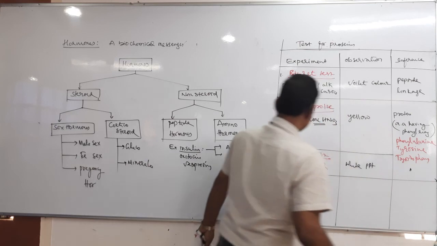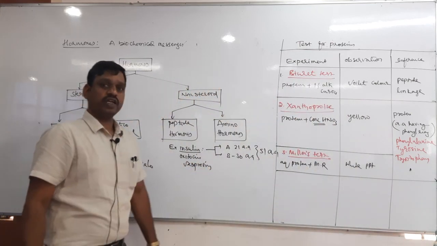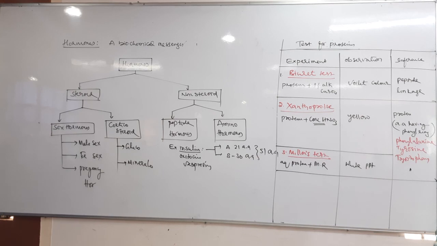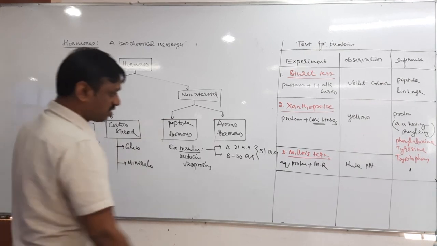So Millon's test and the xanthoproteic test are both for the same kind of protein, one having at least one phenyl ring, because both reagents react with the phenyl ring. Then the last one is the ninhydrin test.